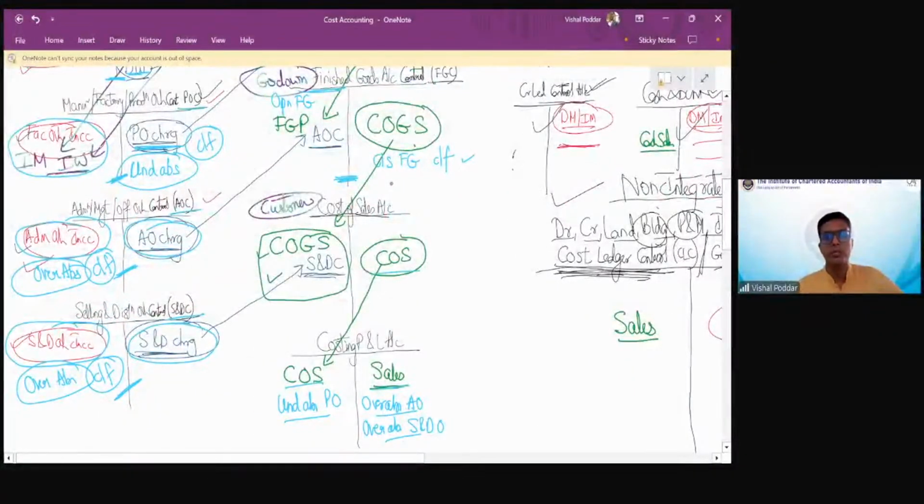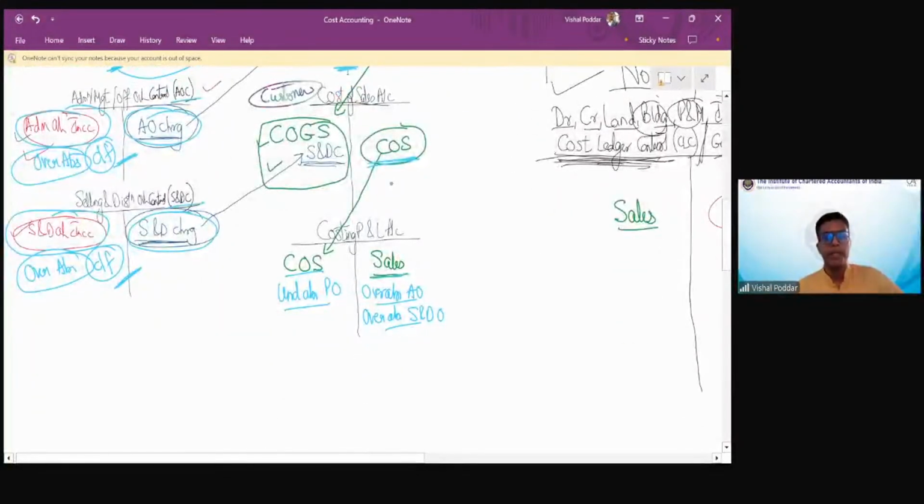This account, as I mentioned, was closed by transferring this total COS figure from cost of sales to your P&L. And now in P&L, you have cost of sales, you have sales. By comparing these two, you get the profit of each product, which is one of the objects of cost accounting. Then we adjust our under or over absorption. If there is any other abnormal loss or gain, that is adjusted over here. And finally, you get the figure of net profit or loss.